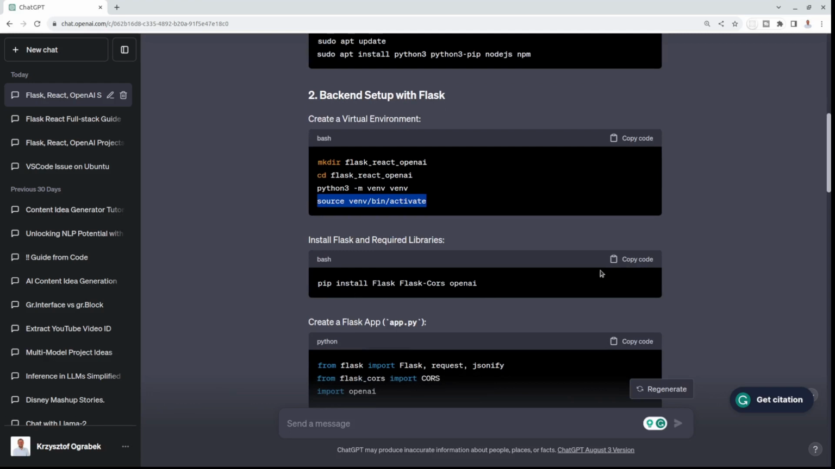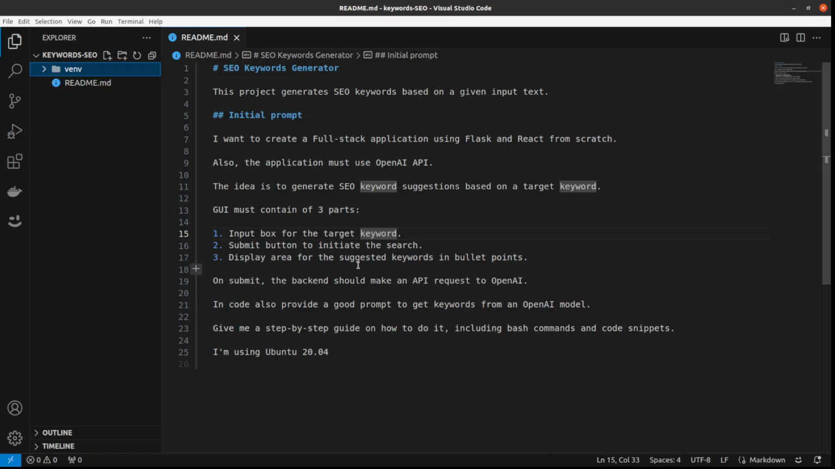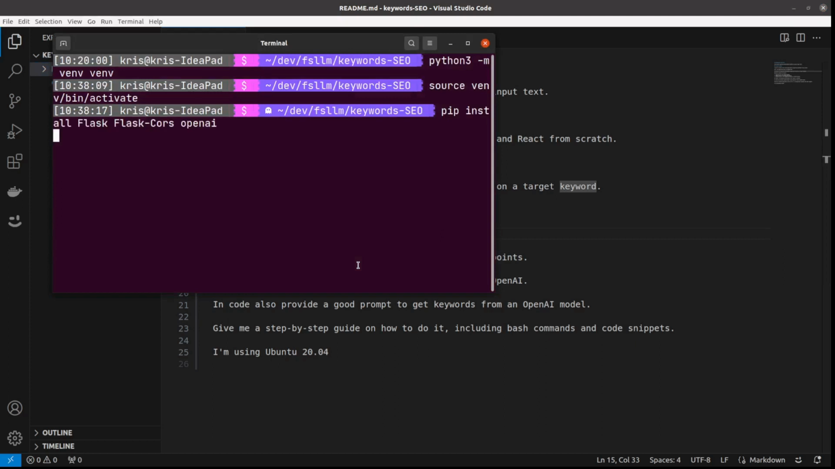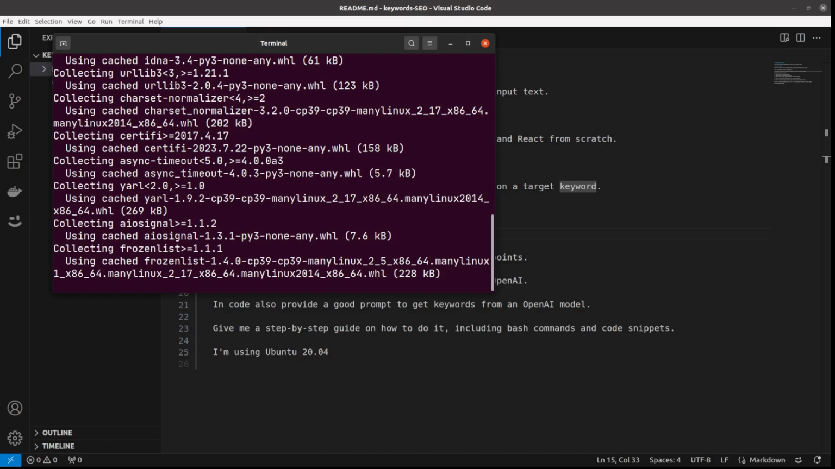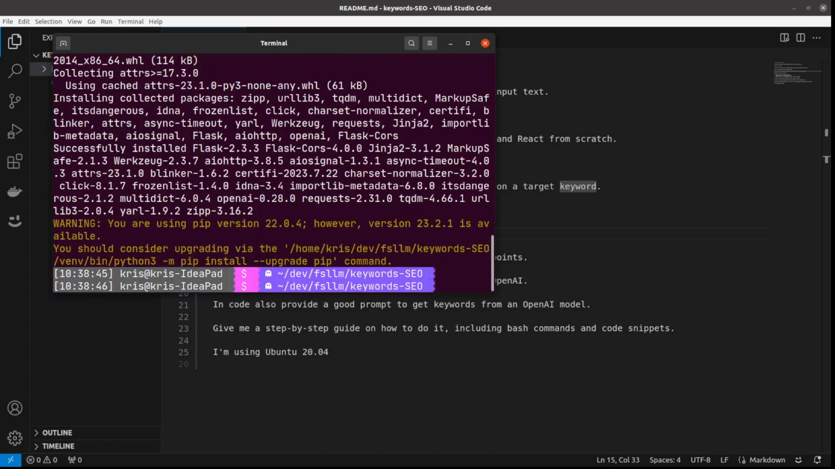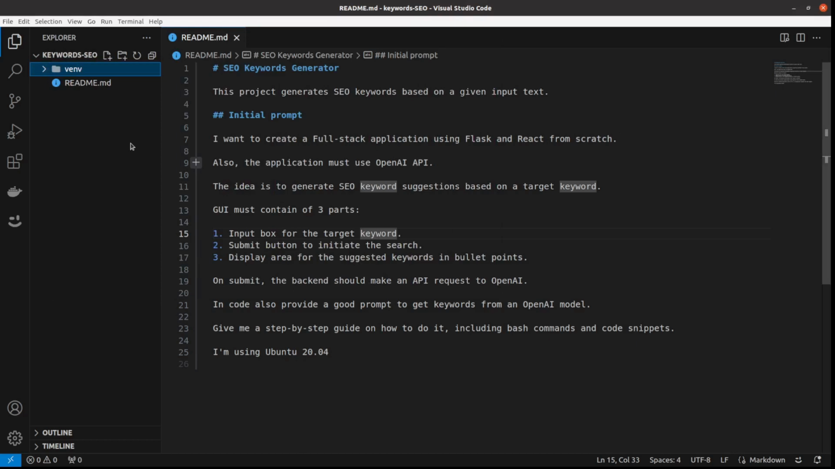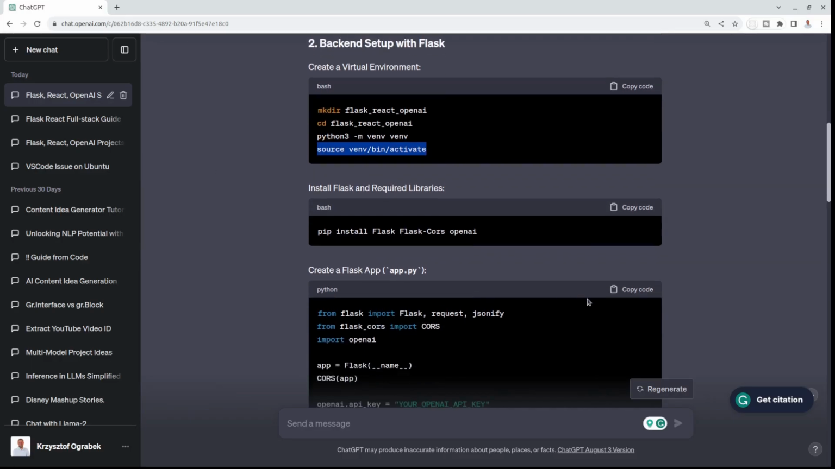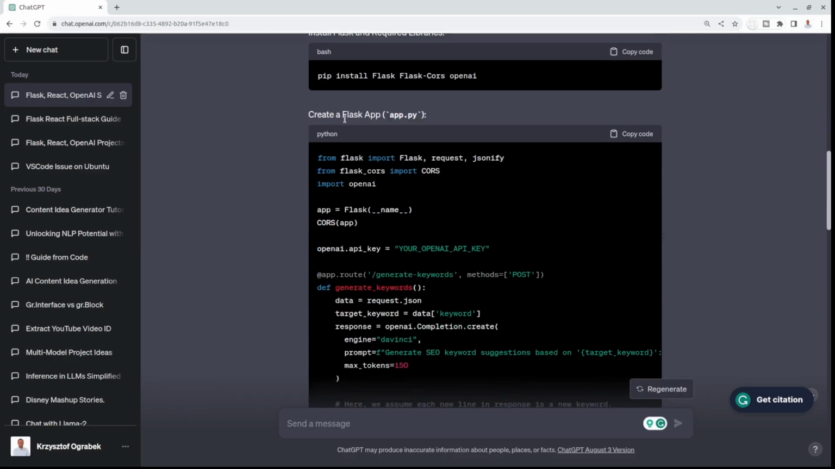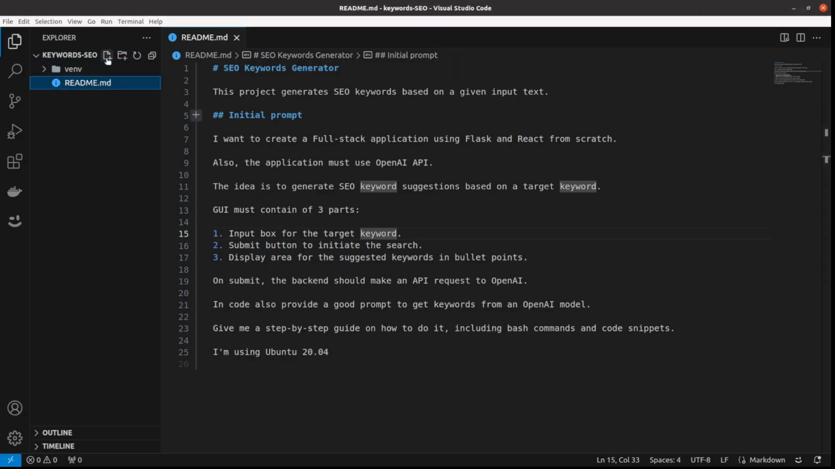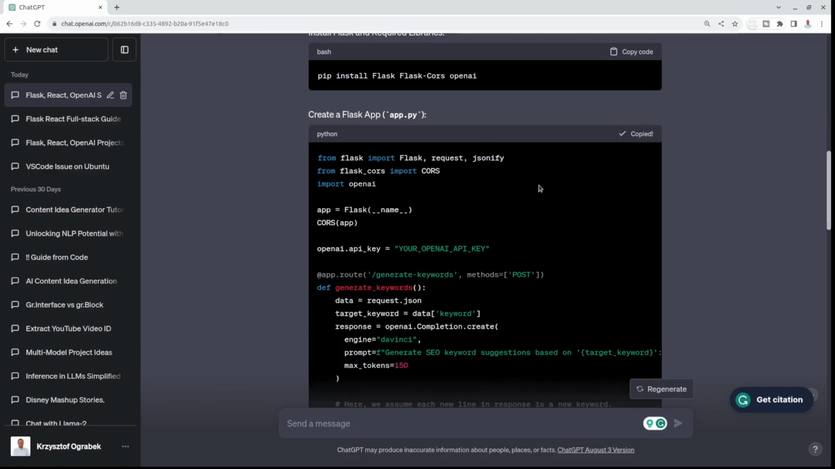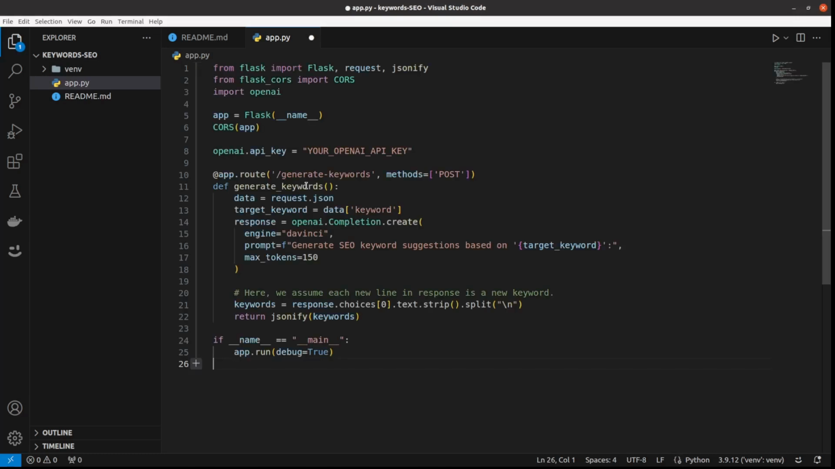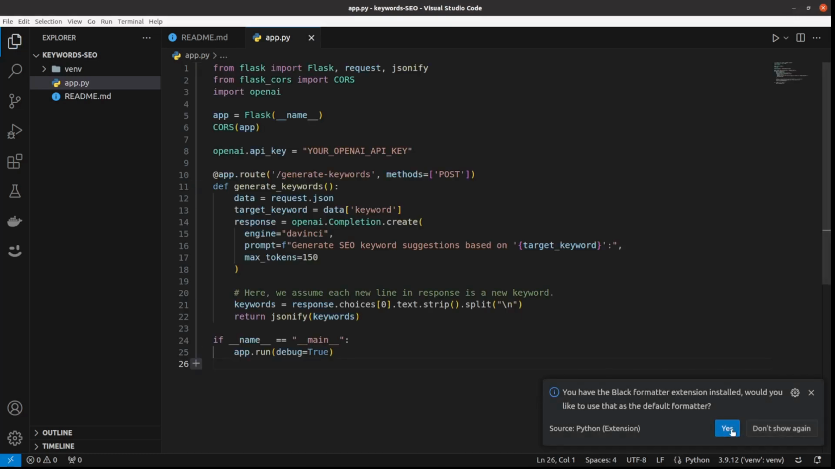And yeah, let's see. Let's install. It should be fast because I've already run it before and I've got all the packages cached. Okay. And yeah, so I need to create this file. Let me just create it at the same level, app.py, and then copy paste it. Okay.